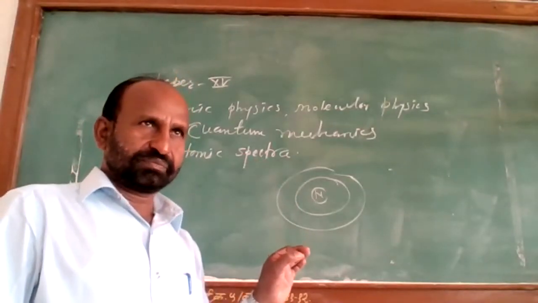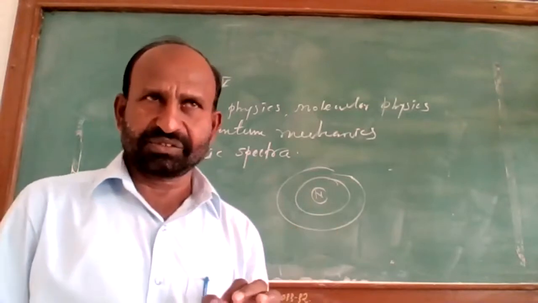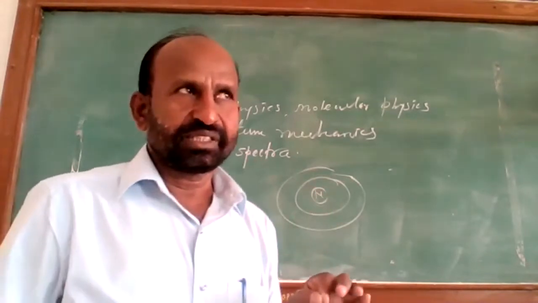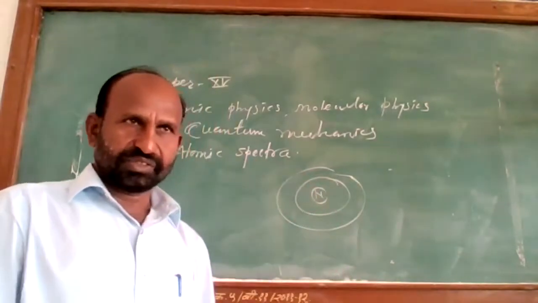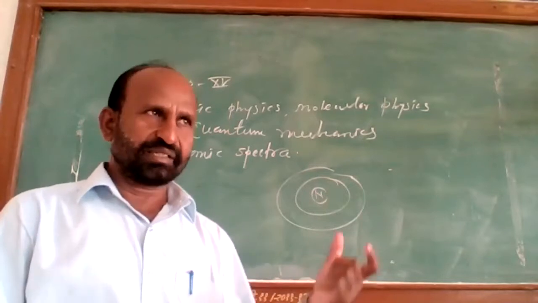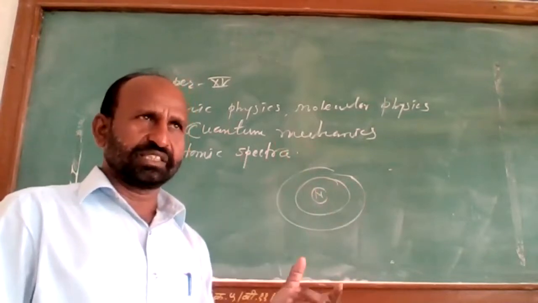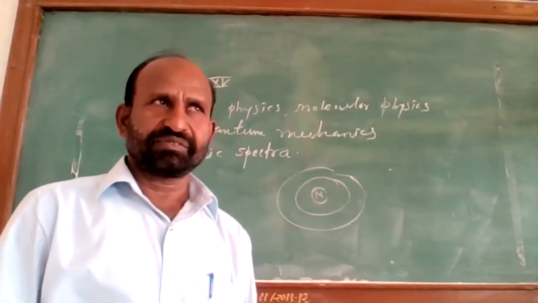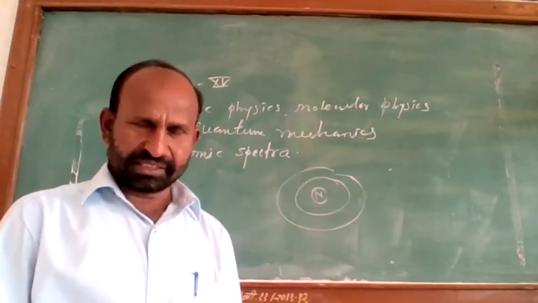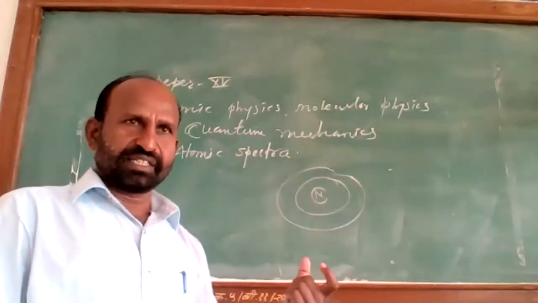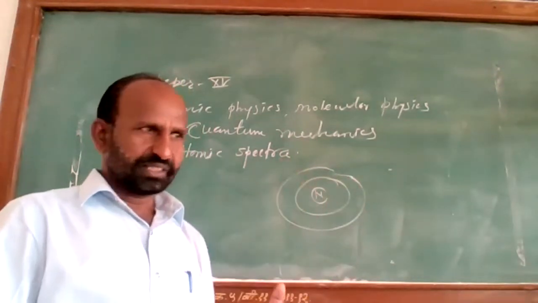The mass of the nucleus is about 2000 times the mass of the electron. The mass of the electron is very small and the mass of the nucleus is very large. So the mass of proton, mass of neutron, and mass of other elemental particles, all these are in the nucleus. The mass of the electron is negligible, and the entire mass of the atom is concentrated on the central part.